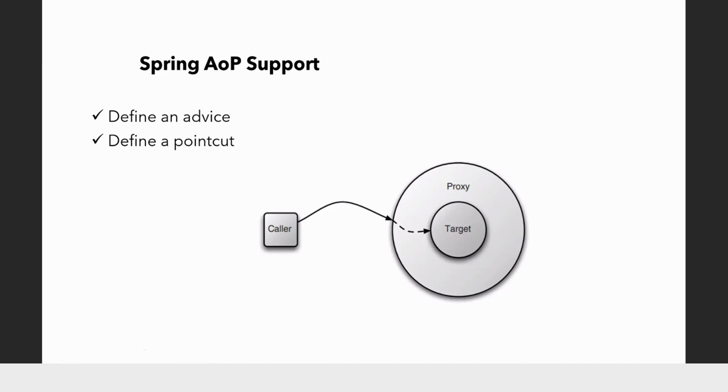First, you have to define a class that is the target class or the target object, and then you have to create an aspect. Just now we have seen what is meant by an aspect: it is the combination of advice and a pointcut. So you define an advice, you define a pointcut, and together we call this an aspect. So a target object plus your aspect, now your proxy object is ready.